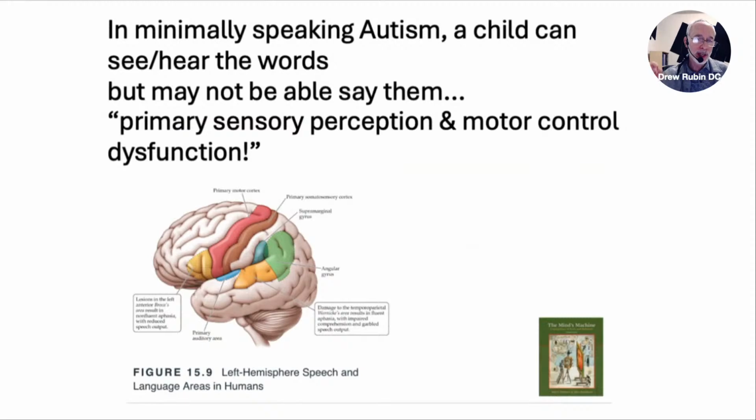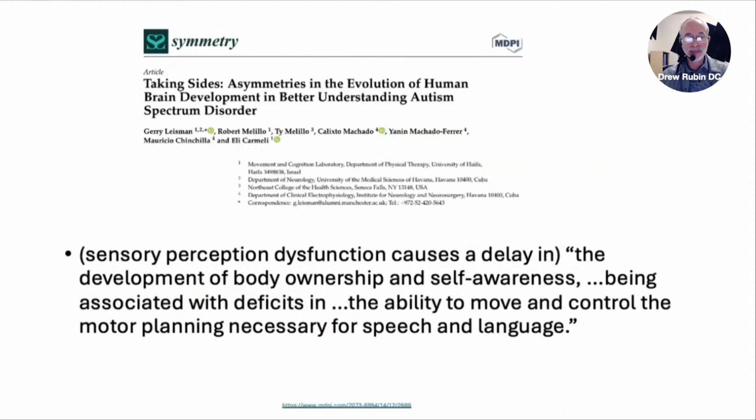So in minimally speaking autism, a child can see and hear the words, but may not be able to say them. They can see the words, they can hear the words, but they can't say them because this is what Dr. Melillo will call a primary sensory perception and motor control dysfunction. So they can see it, they can hear it, but they can't get their motor system to work.